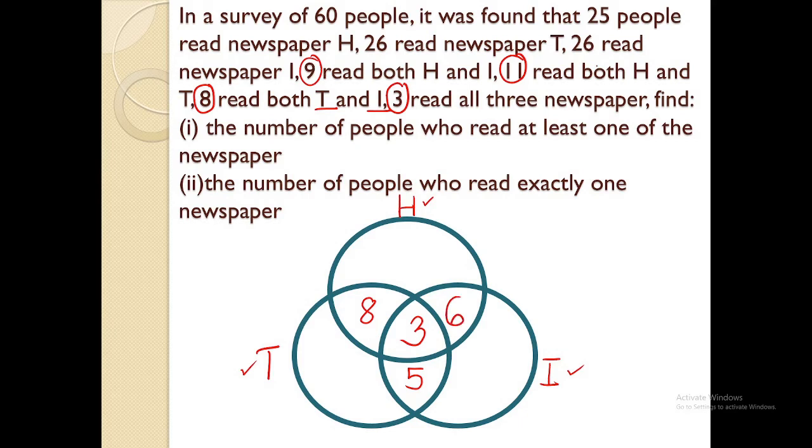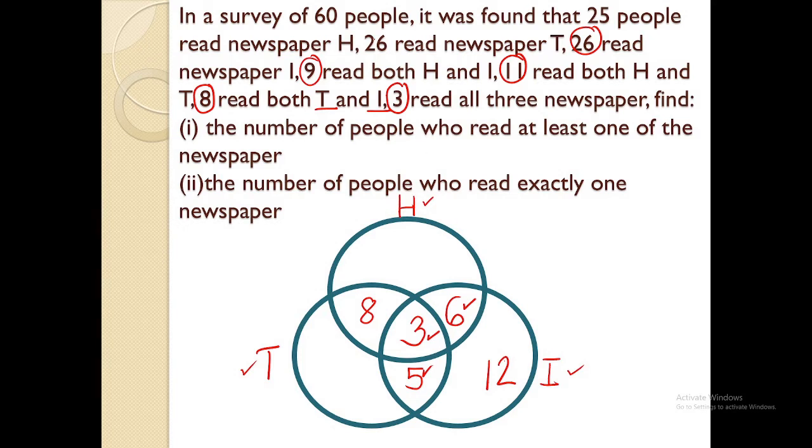Let's go to who read newspaper I. There are 26. So 26, subtract that by 6, minus 3, and minus 5. And you will be getting 12 over here, because when you add 12, 6, 3, and 5, you will get 26 who read newspaper I.